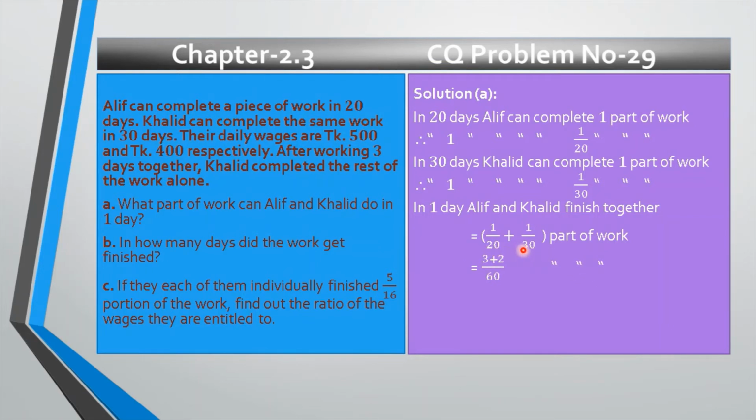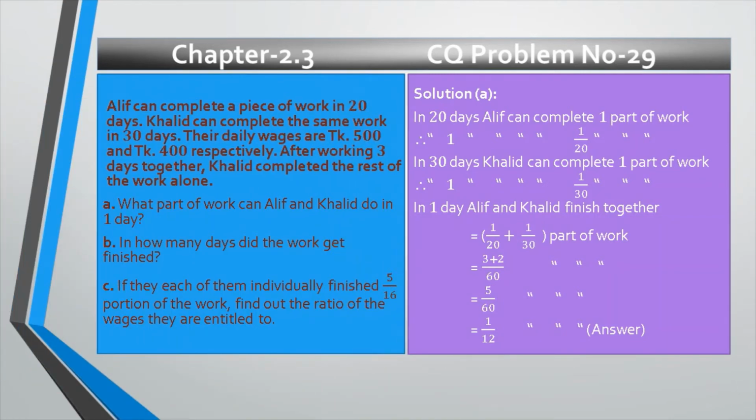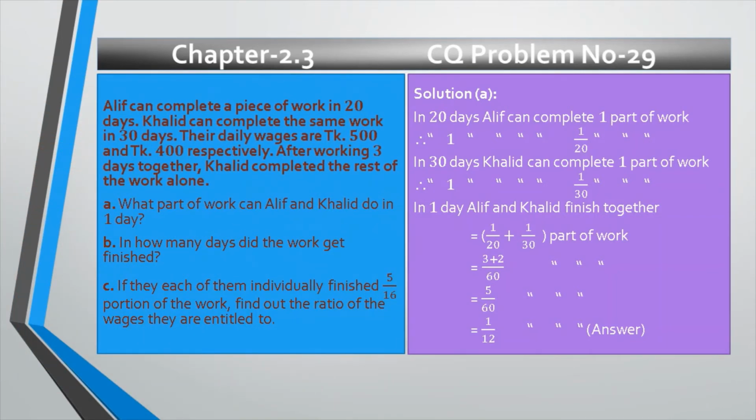And 20 and 30, my dear students, the LCM of 20 and 30, we will get 60. And if we divide 60 by 20, we will get 3, multiply by 1, that would be 3. And if we divide 60 by 30, we will get 2, multiply with 1, that would be 2. So we will get 5 divided by 60 part of work. And if we reduce, we will get 1 divided by 12 part of work, which is the desired answer of A. So this is the STEM, my dear students, of problem number 29.